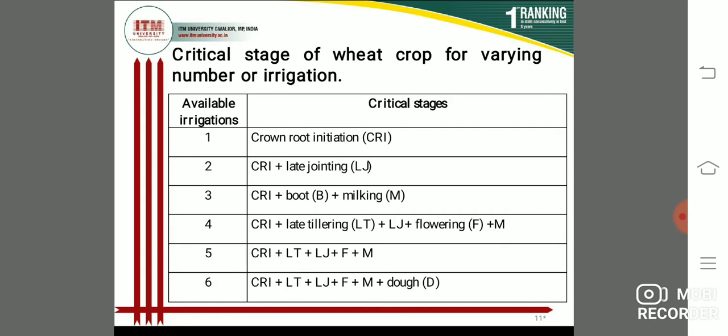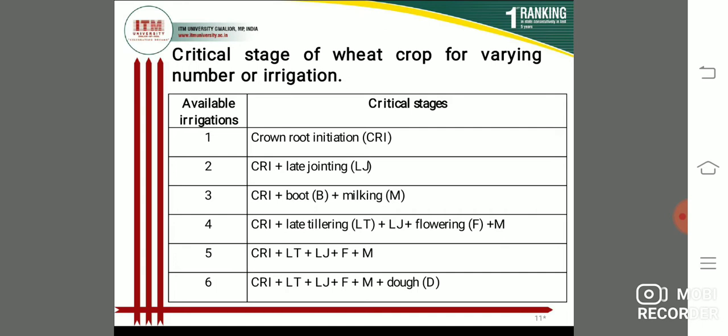First, if water is available for only one irrigation, it should be applied at CRI to tillering. Second, if available for two irrigations, the first at CRI to tillering and the second 7 or 8 weeks after the first irrigation, at flowering. If water is available for 3 irrigations, the first at CRI and the rest at intervals of 6 to 7 weeks.